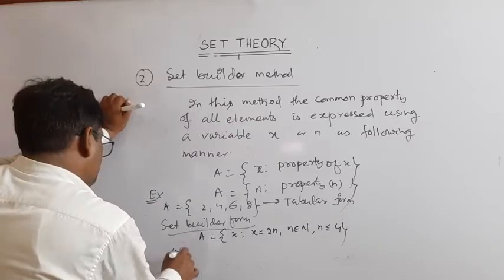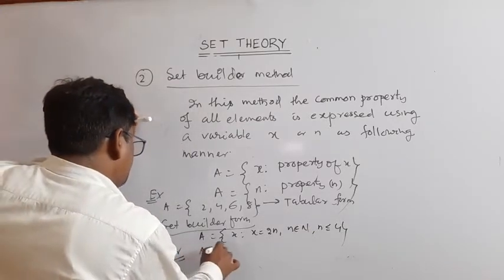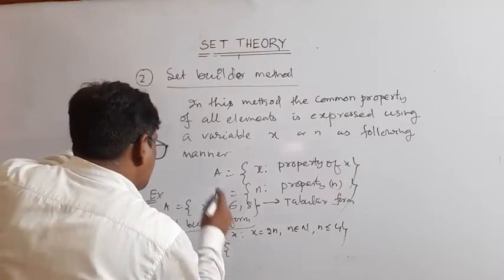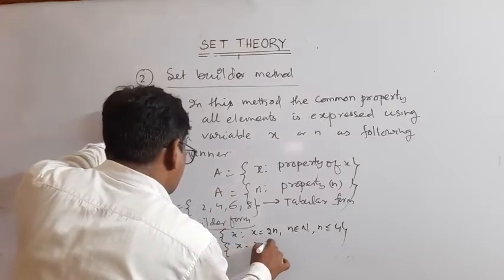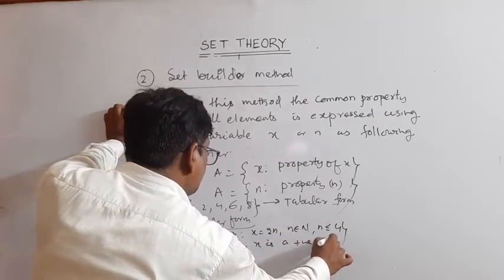Or we can say A is equal to {x such that x is a positive even natural number}.